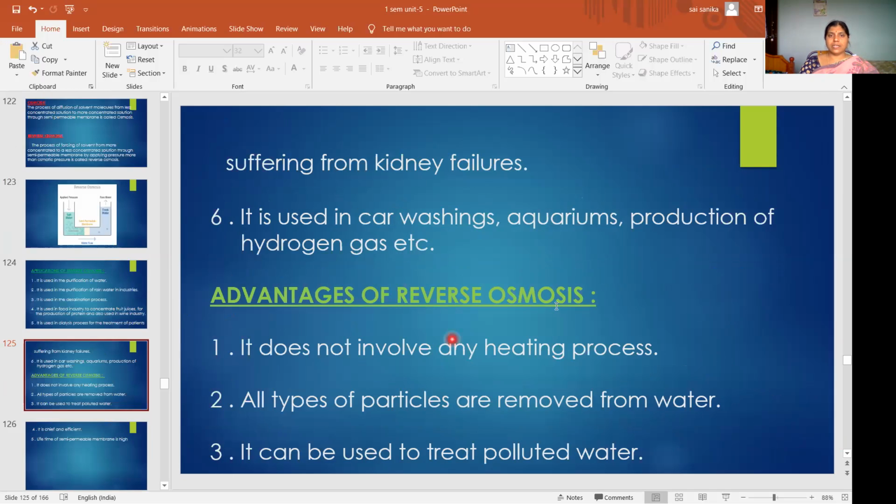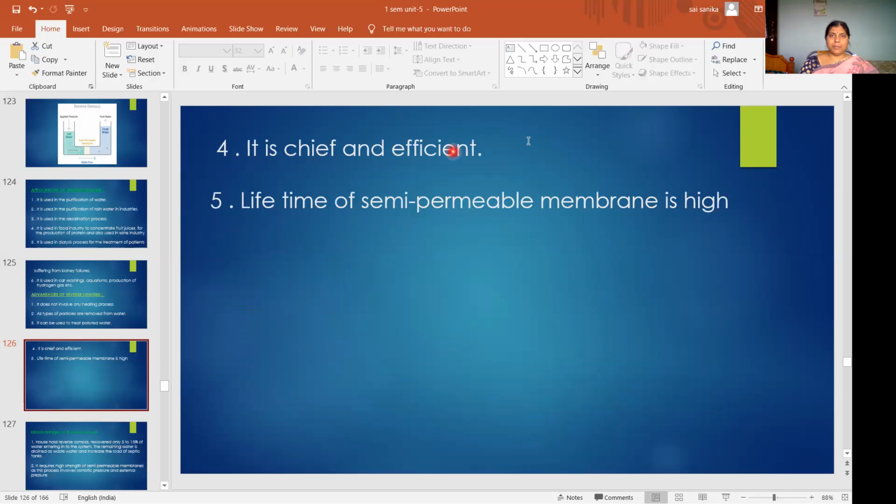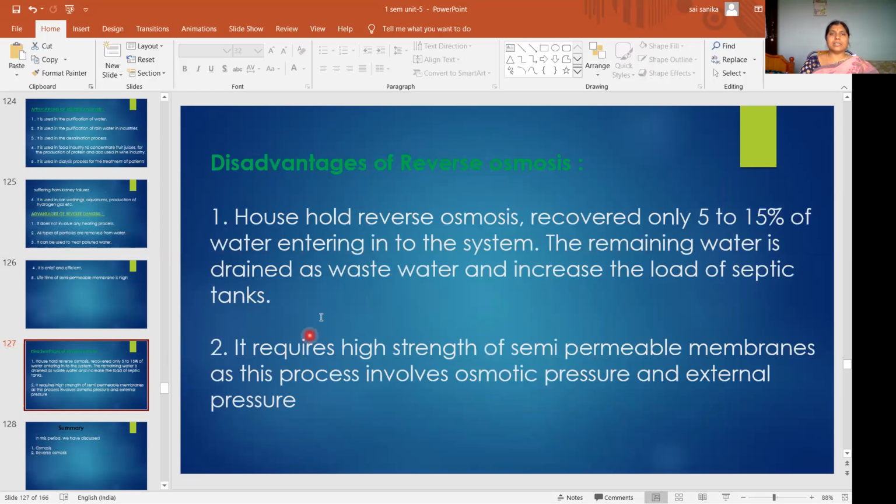So what are the advantages? It does not involve any heating process. All types of particles are removed from water. It can be used to treat polluted water. It's cheap and efficient, and the lifetime of the semi-permeable membrane is high. And the disadvantage is that household reverse osmosis recovers only 5 to 15% of the water, and the remaining water will be removed as wastewater. Due to that, the load of septic tanks will be increased.